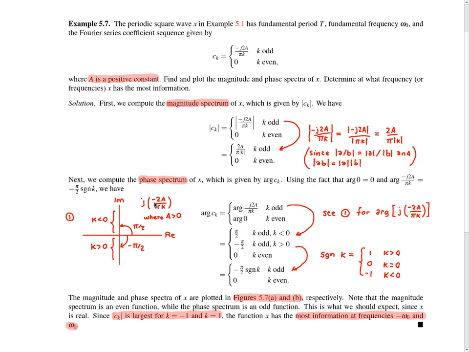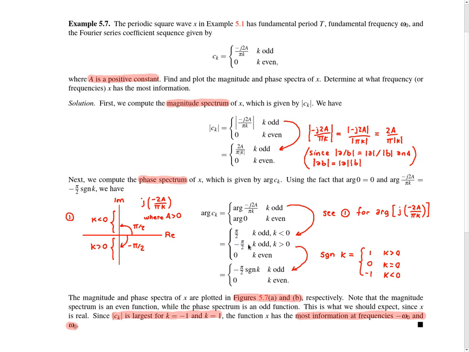So you can see here with the expression that we're dealing with, if k is less than 0, then the quantity in round brackets here will be positive. In other words, we'll have j times a positive number, which is somewhere on the positive part of the axis, which will give us pi by 2 for the angle. So this is the reason why when k is less than 0, we get a value of pi by 2 for the angle. On the other hand, if k is greater than 0 in this formula here, this means that we'll have j times a negative value, which means that we're somewhere down on the negative part of the imaginary axis here, which means that the argument associated with this complex number will be minus pi by 2. In other words, this angle here. So this is where this minus pi by 2 comes from.